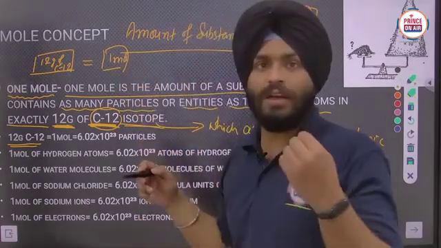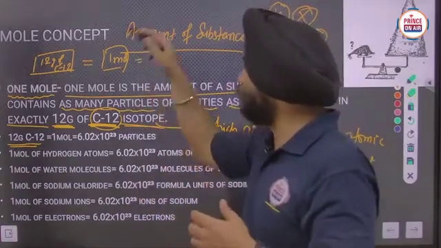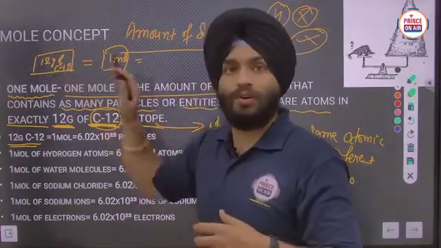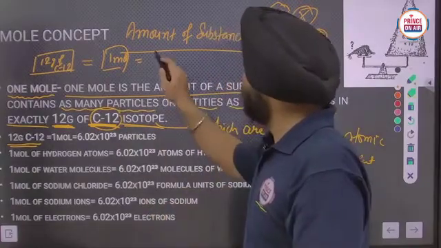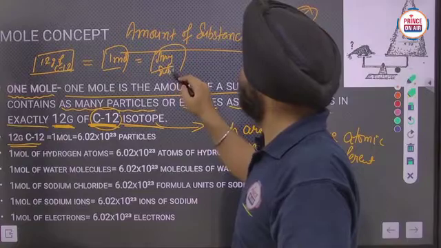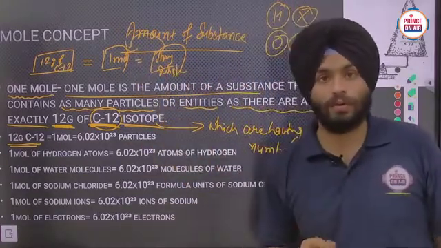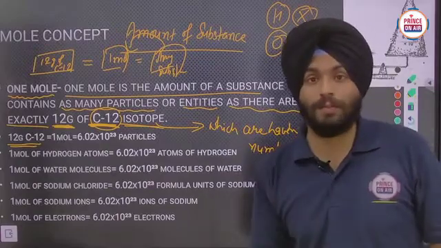And if I have any substance whose mass is also equal to the 12 gram of carbon 12 isotope, that will also be considered to have 1 mole. In this way you can explain it properly.